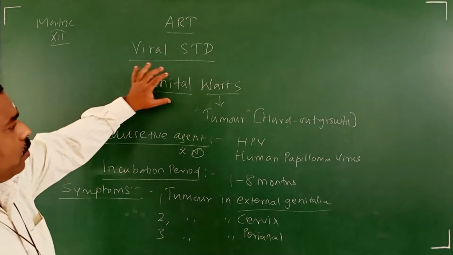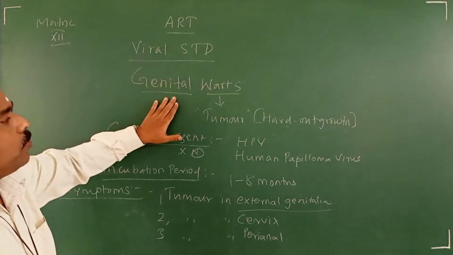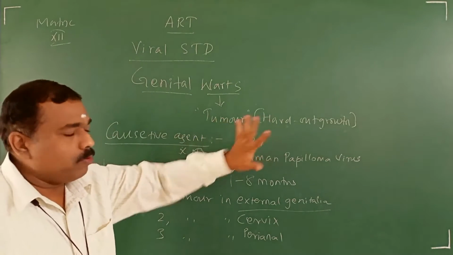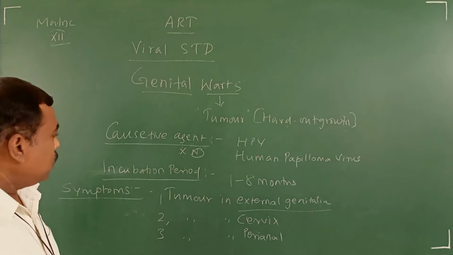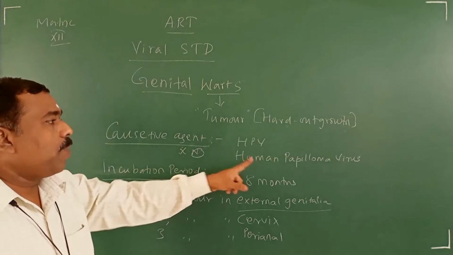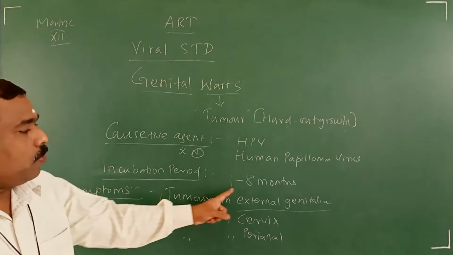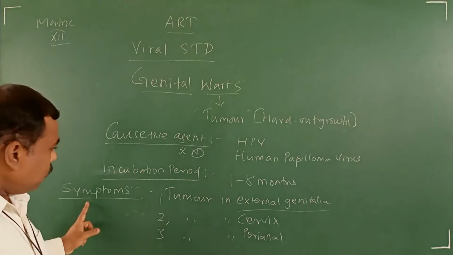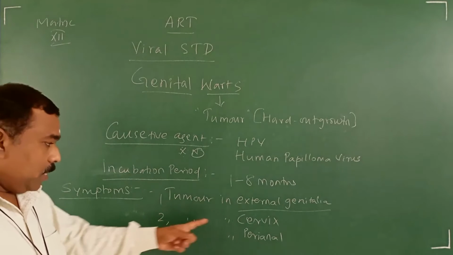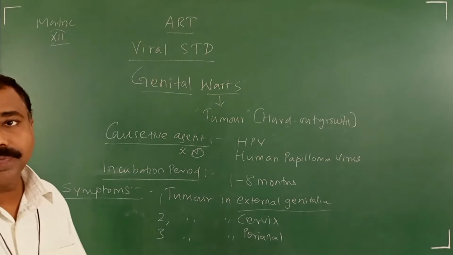So genital wart: genital means reproductive organ, warts means tumor or hard outgrowth. Causative agent, HPV, human papilloma virus. Incubation period 1 to 8 months. Symptoms: tumor in external genitalia, tumor in the cervix, tumor in the perianal part.